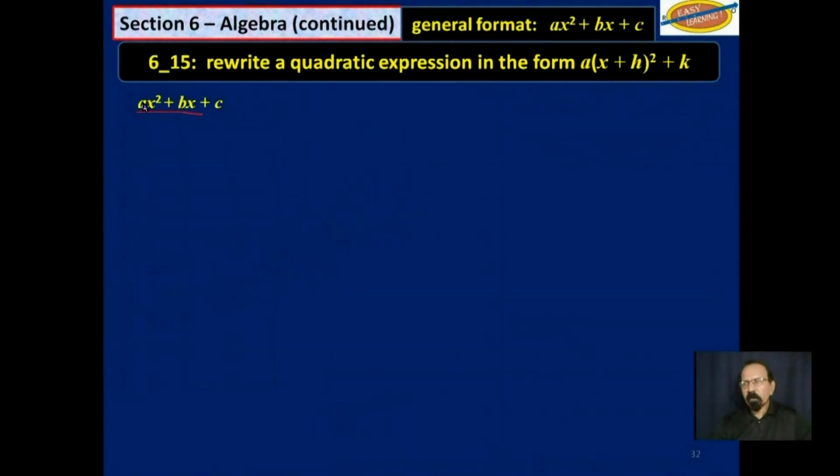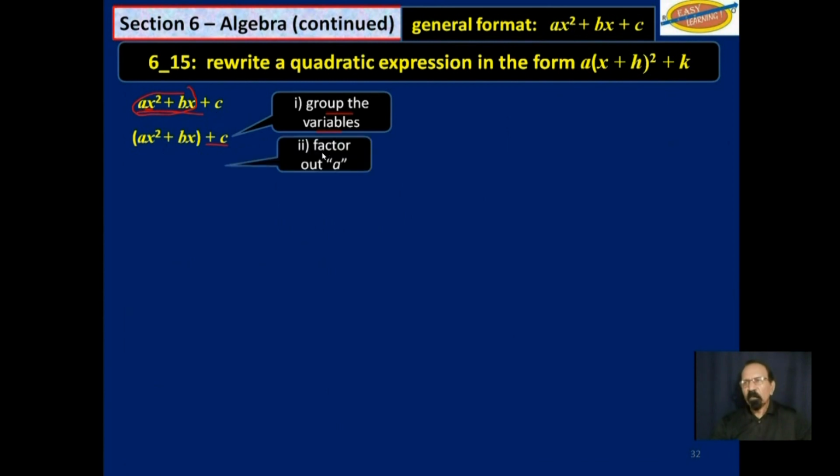So this is a general format. First of all, we will group the variables. The variable is x, so we group that part there: ax squared plus bx, and then of course you have a plus c. We will factor out a from there. So now we have a on the outside, but if we take out a from there, you cannot leave that b there, because when you multiply a by b, you will get ab. So we have to put an a under that b. Now, this is the same as that up there. So that's the second thing we will do.